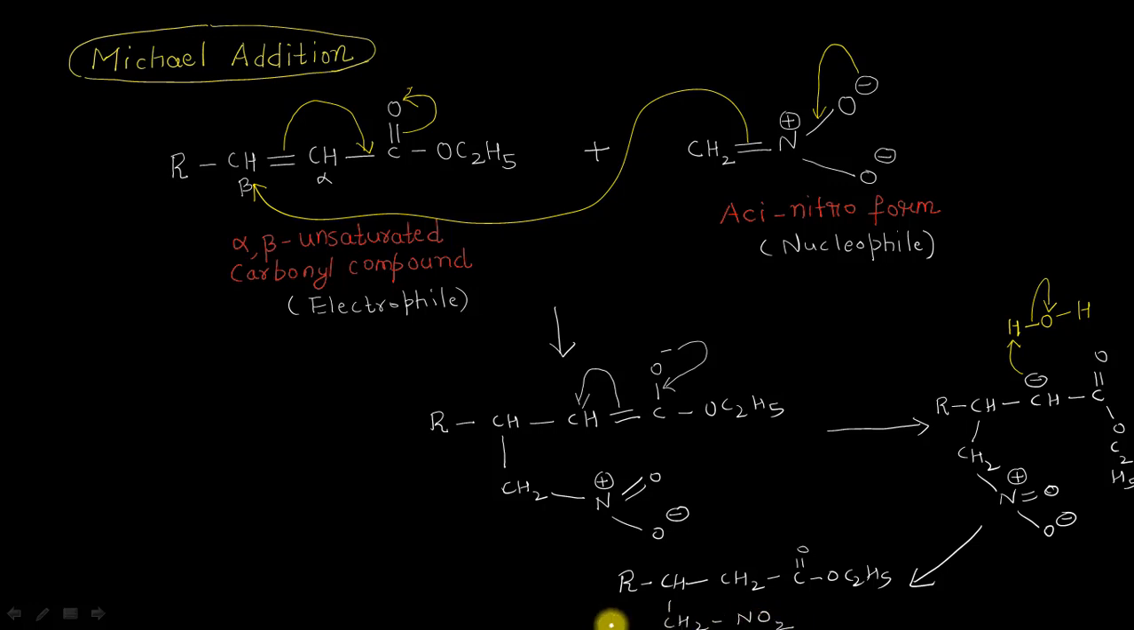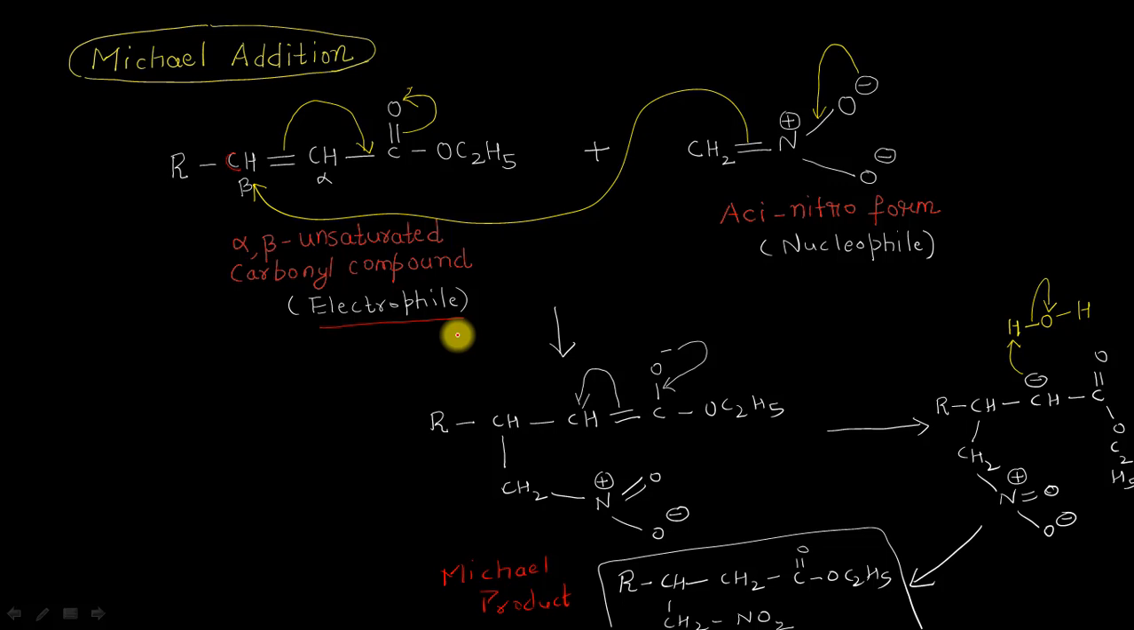And now this is actually my final product here, and we used to call this product the Michael product because it is a Michael addition reaction, named after the scientist who actually discovered this reaction. So this is the second reaction in which we have shown that the aci nitroform can act as a nucleophile, and it can attack this carbon atom of the alpha beta unsaturated carbonyl compound, which will be acting as the electrophile in this reaction.